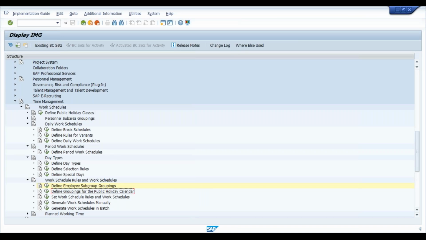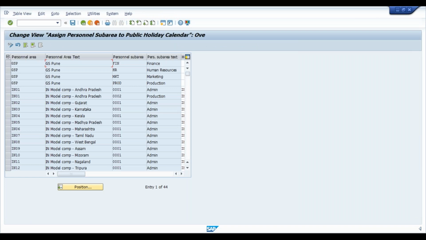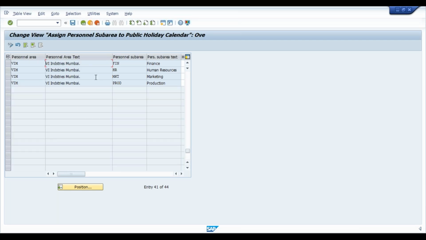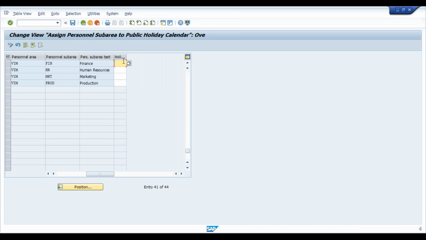And the next configuration is define grouping for public holiday calendar. Search here personal area and sub area. My personal area is VIM. Once I search, you will get results here. And here you can assign a holiday calendar which you have created.